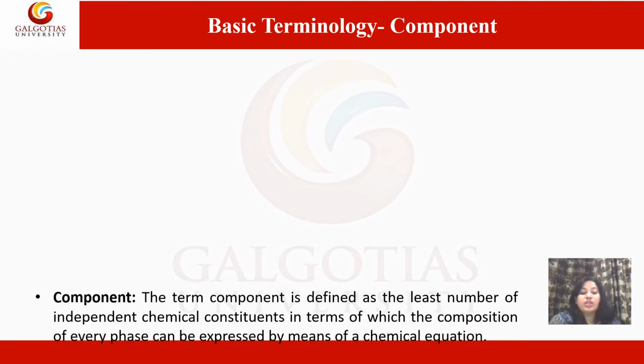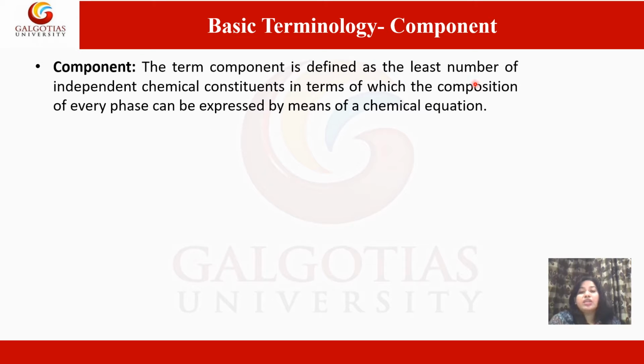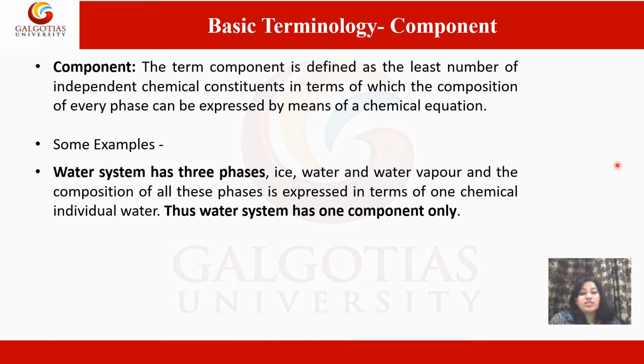Next, what is a component? The term component is defined as the least number of independent chemical constituents in terms of which the composition of every phase can be expressed by means of a chemical equation. For example, the water system has three phases, that is ice, water and water vapor. And the composition of all these phases is expressed in terms of one chemical individual species, that is water. Thus, the water system is a one-component system only.